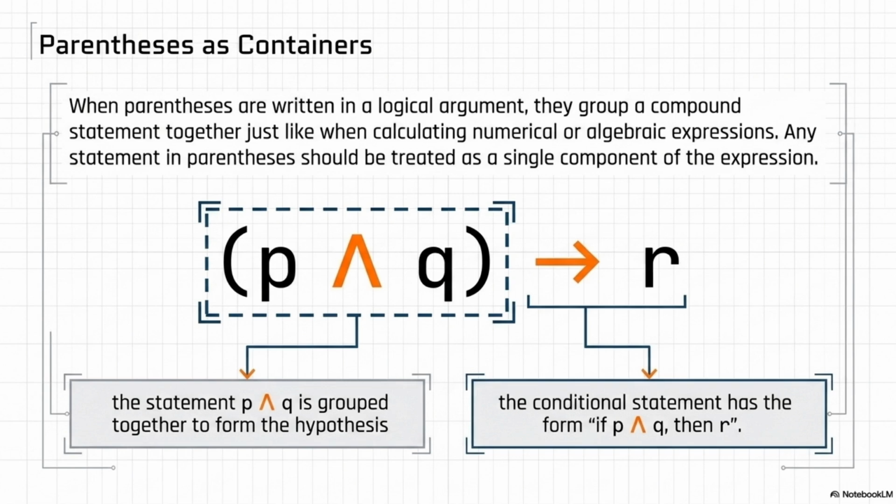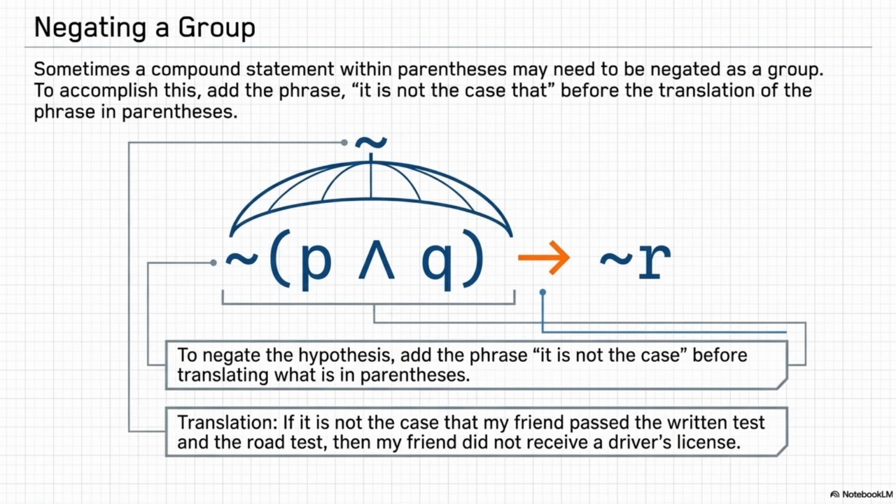But what if we need to negate that whole container? What if I want to put a not symbol completely outside the parentheses? Now, this is where you end up sounding like a lawyer writing a terms of service agreement. Let's say we have the formula: negation symbol, open parenthesis, P and Q, close parenthesis, implies negation symbol R. If I just tried speaking that naturally, I might say, if my friend didn't pass the written test and the road test. But as soon as I say that out loud, I realize it's completely ambiguous.